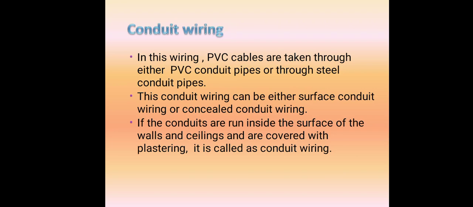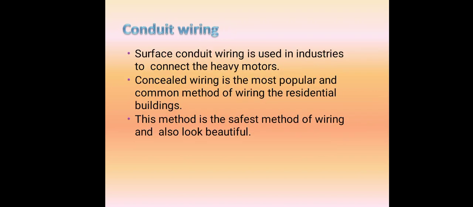In appearance, these conduit wirings are very neat. Nowadays we use only concealed conduit wiring. Surface conduit wiring is used in industries to connect heavy motors, because identification of a surface conduit fault is very easy as it is easily visible. But with concealed conduit wiring, identification of a fault is very difficult. We have to test every time.